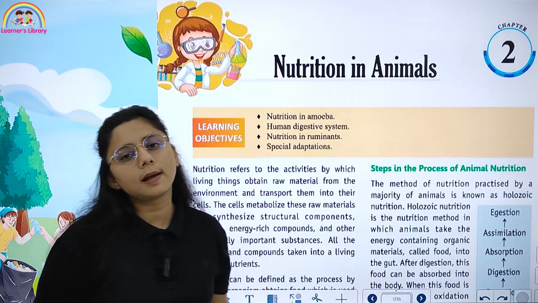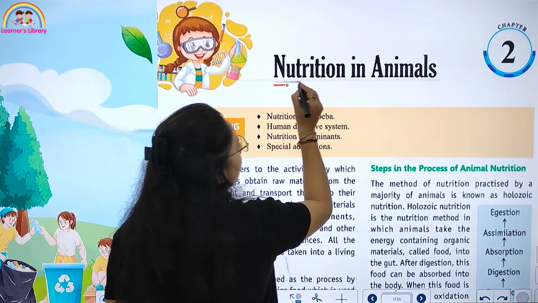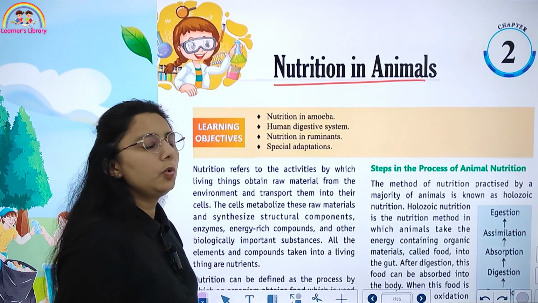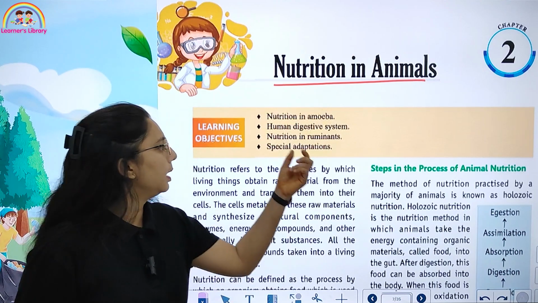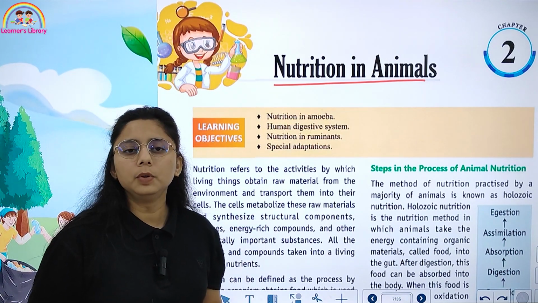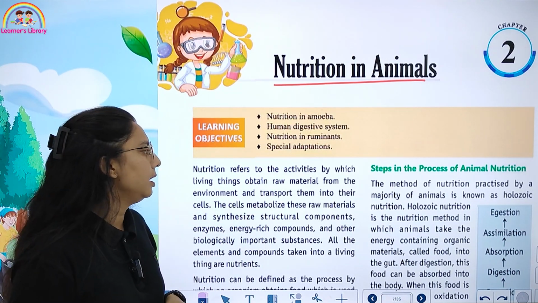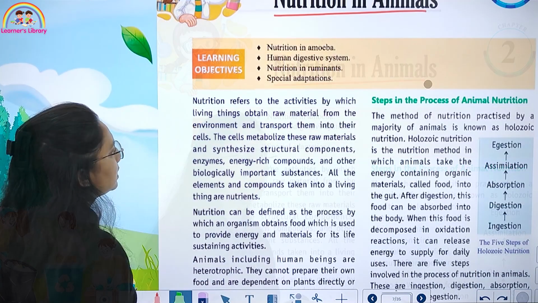Now today let's start with chapter number 2, nutrition in animals. In this chapter I will tell you about nutrition in amoeba, the human digestive system, nutrition in ruminants, then some special adaptations. Now let's start with the chapter.